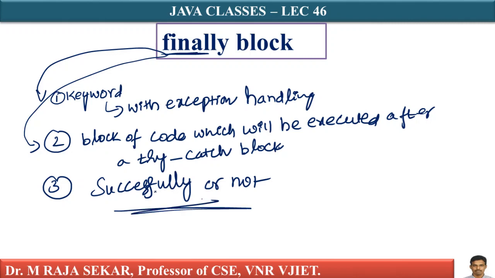The finally block will be executed whether the catch block handles the exceptions successfully or not. That is, if an exception is thrown, the finally block will be executed even if no catch successfully handles the exception.